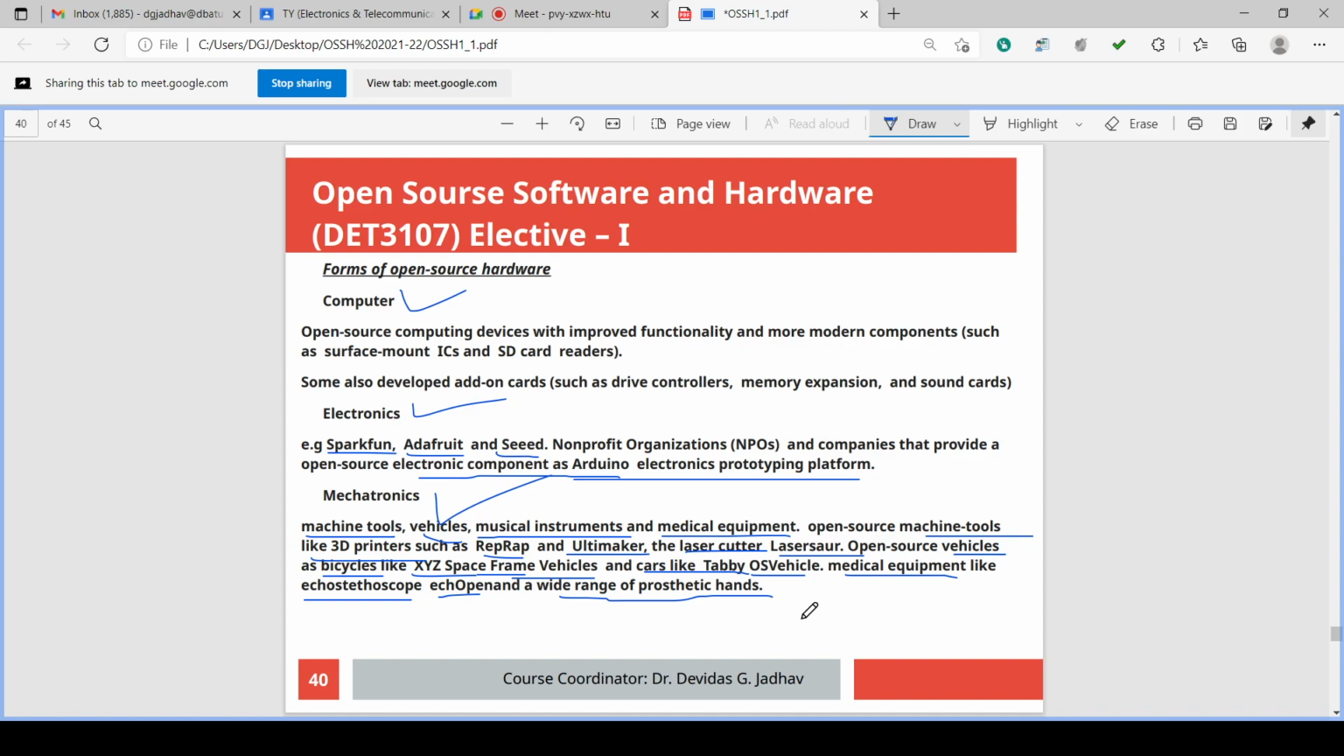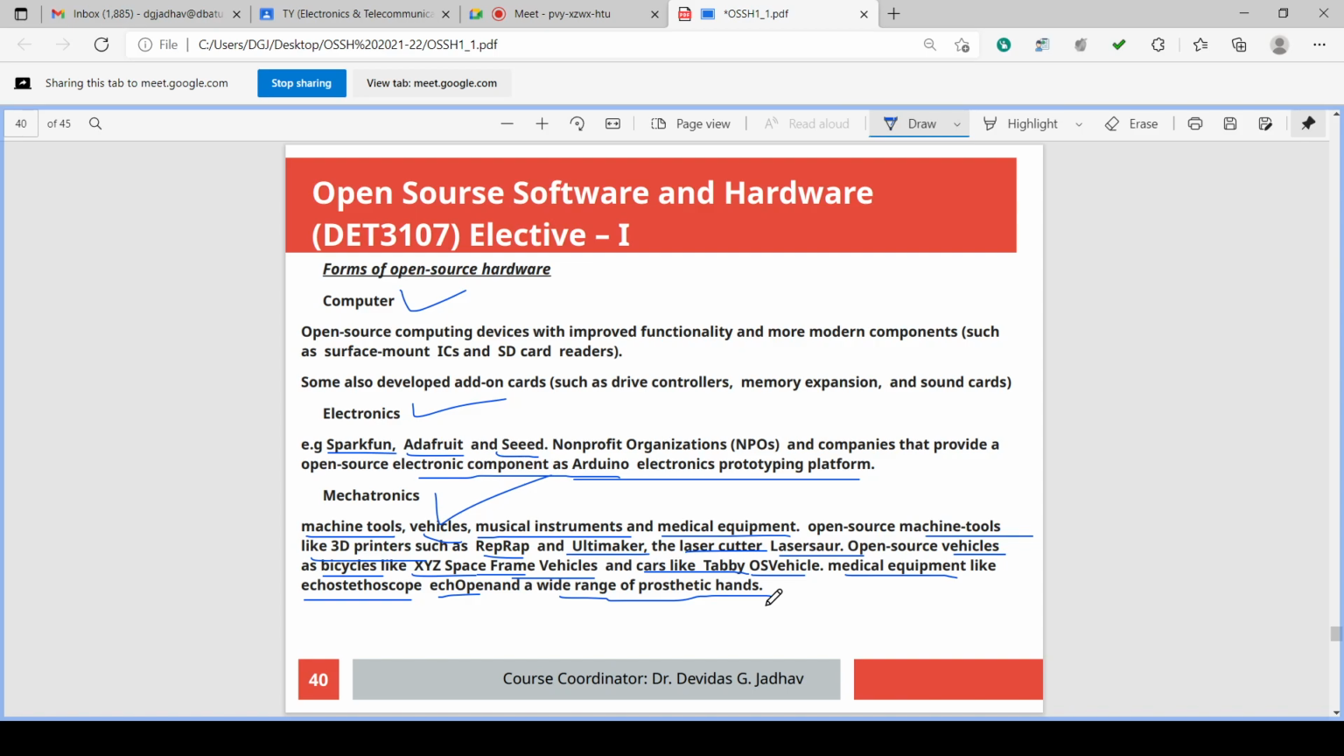So all these are the mechatronics examples. A mechanical and electronics combination field is called mechatronics. So what are these mechatronics examples? Mechanical and electronics combination: machine tools, vehicles, musical instruments, and medical equipment.